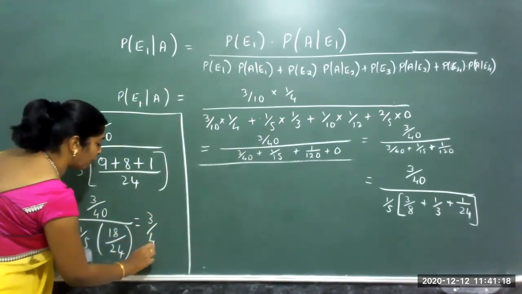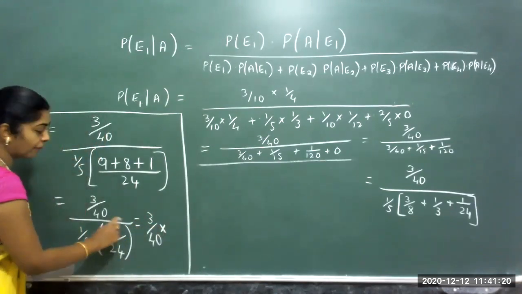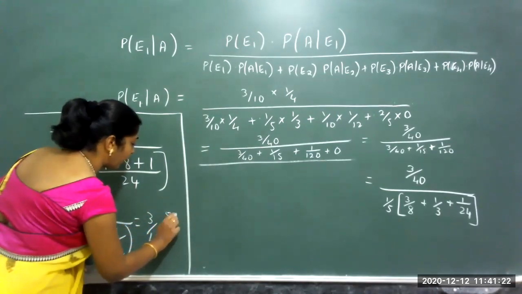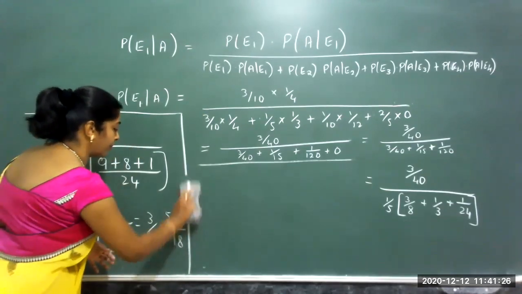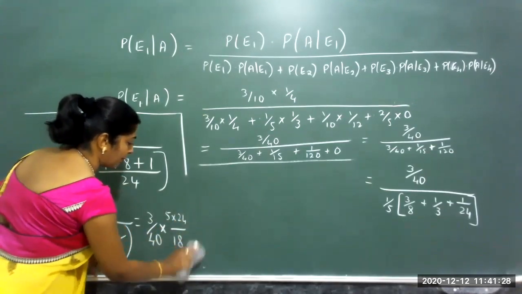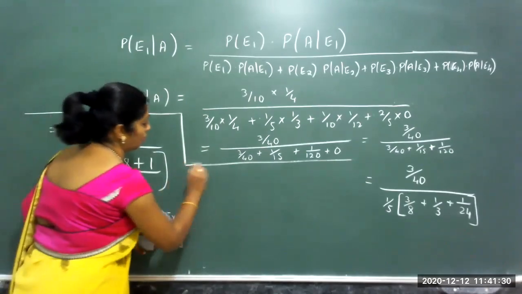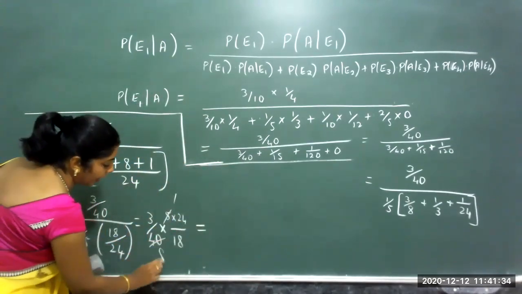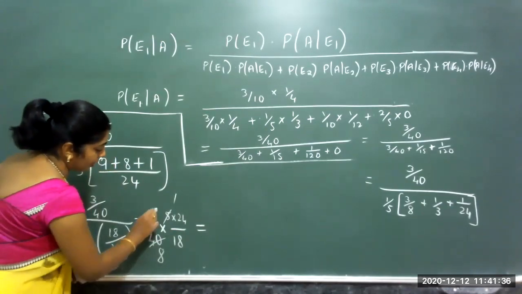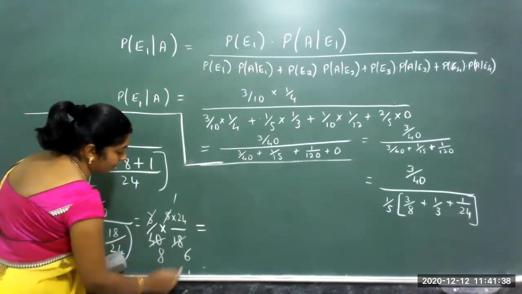So 3 by 40 into, if I bring it to the numerator, 5 into 24 divided by 18. So I simplify, 5 1s are 5, 8 5s are 40, and 3 1s are 3, 3 6s are 18.